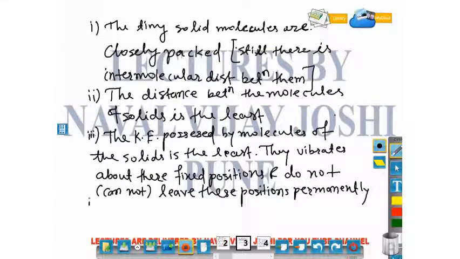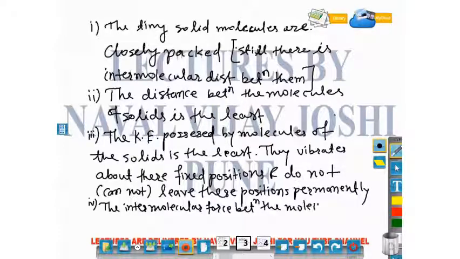Fourth point is the intermolecular force between the molecules of solid is the highest.